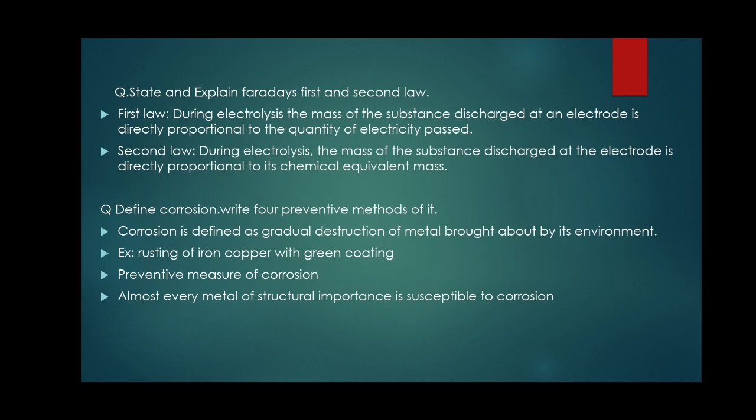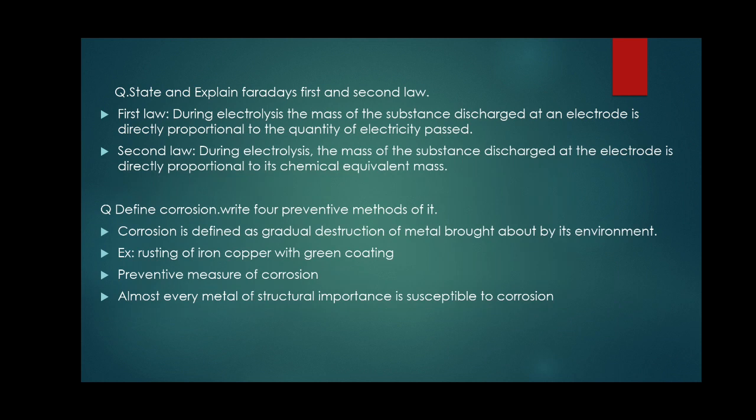The chemical process of corrosion is the losing of electrons, that is oxidation. Corrosion is defined as the gradual destruction of metal brought about by its environment. In the environment there is oxygen, water and acid, which act as an electrolyte. So losing of electrons takes place and the metal undergoes gradual destruction, and this is called corrosion.